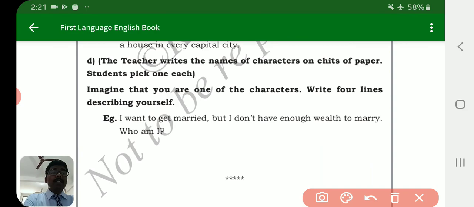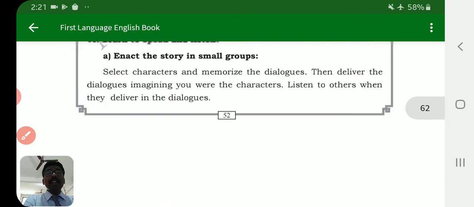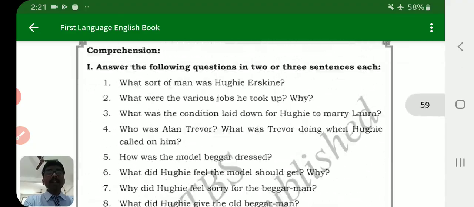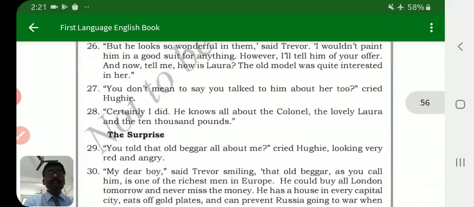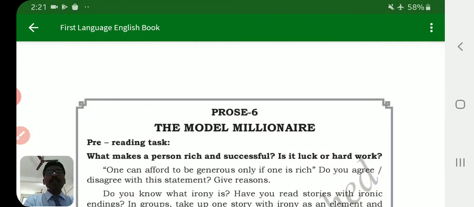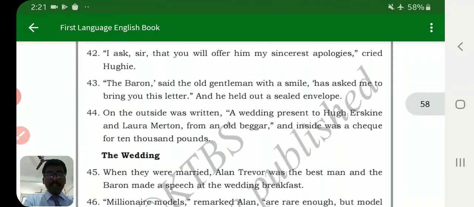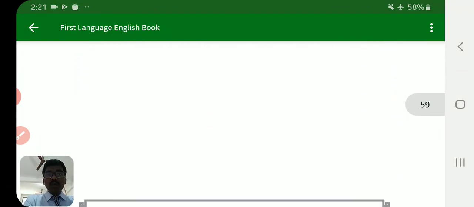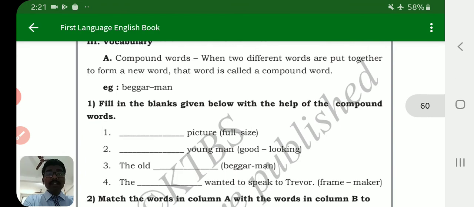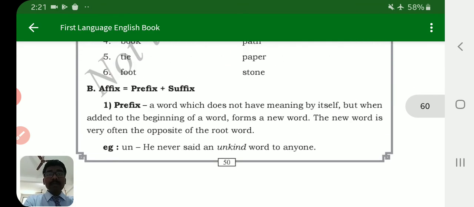Students, here I would like to tell you, lesson number 6, The Model Millionaire, is successfully completed. The lesson's new words, question answers, and vocabulary I also completed. Affix means prefix and suffix.